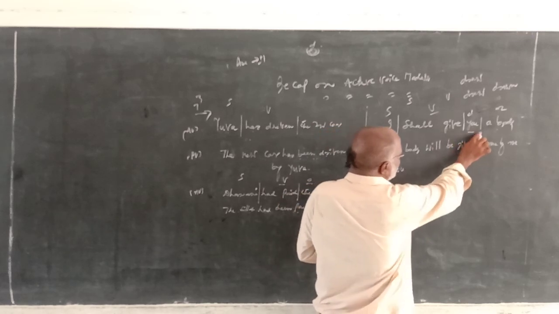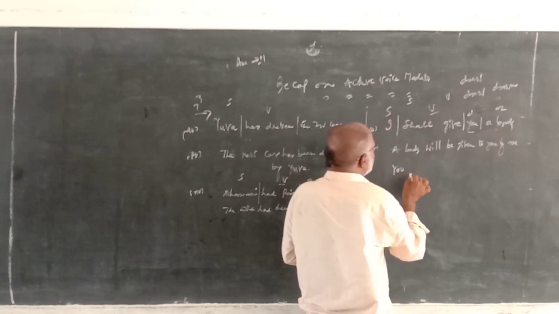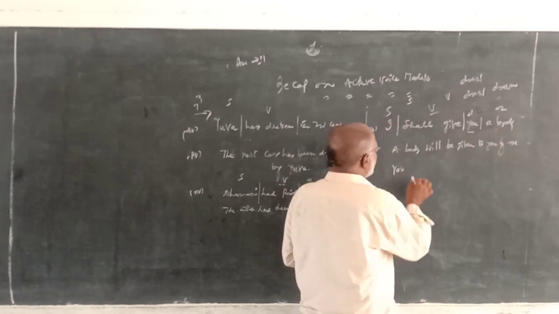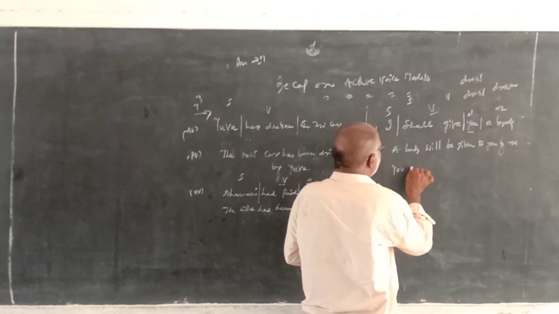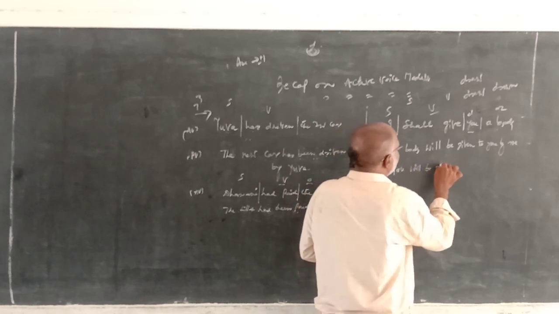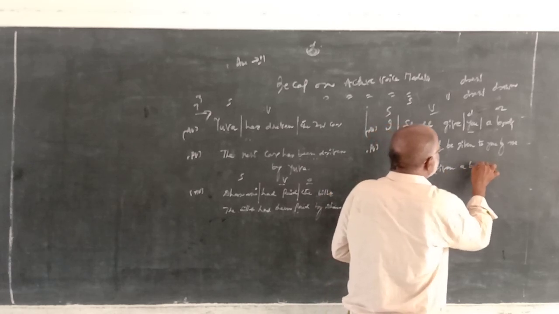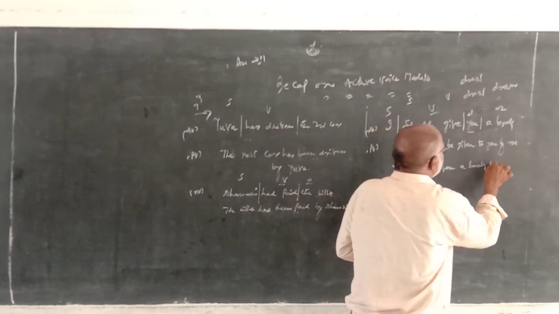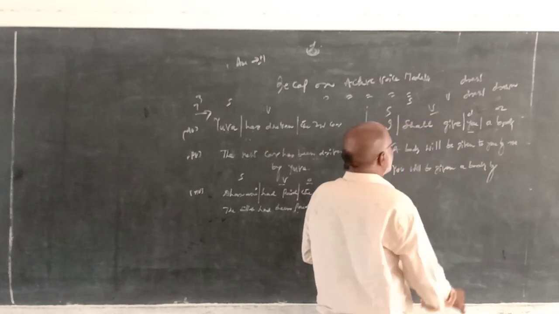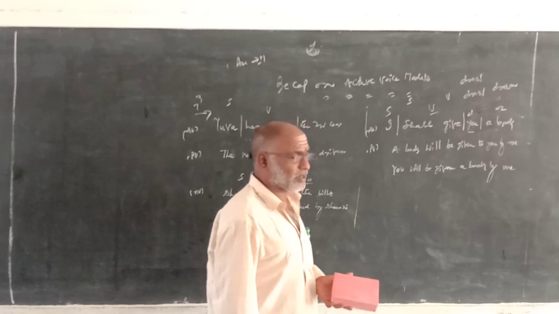So we have changed it into passive using the object a book. But now we are going to change the sentence into passive voice using the object you. You will be given a book. Use the preposition by and I change it to me. These are the examples.